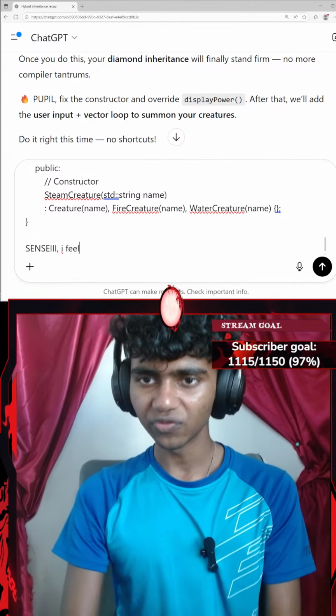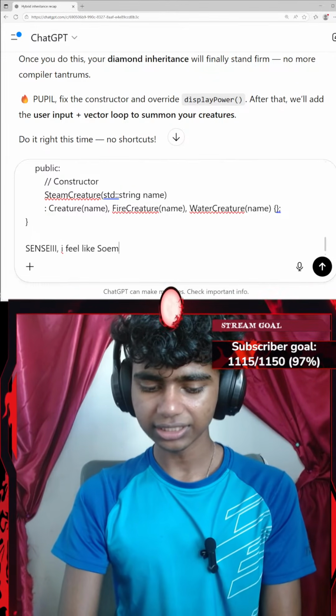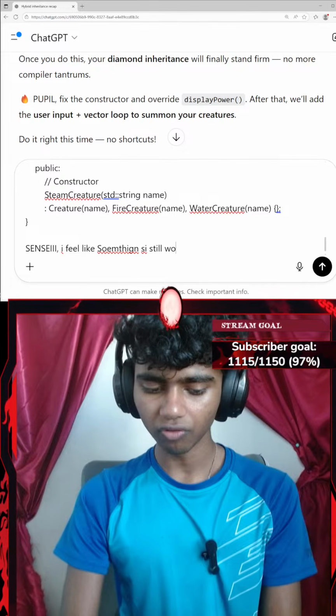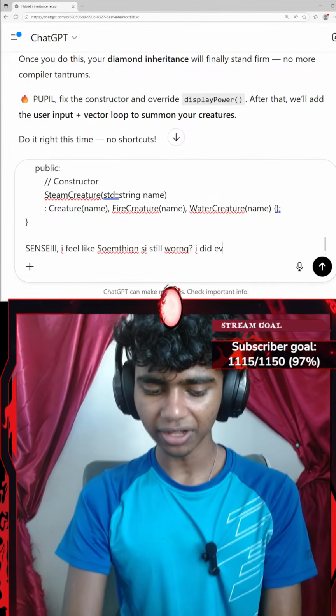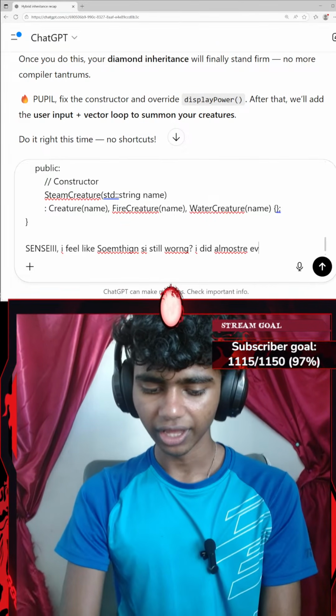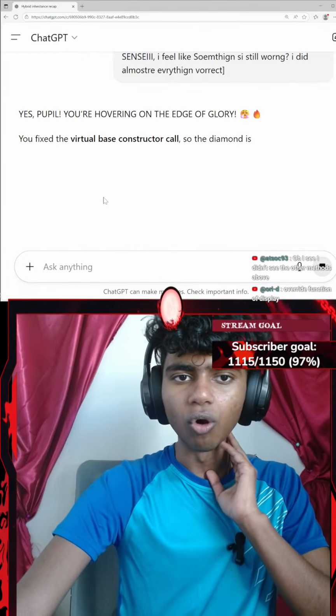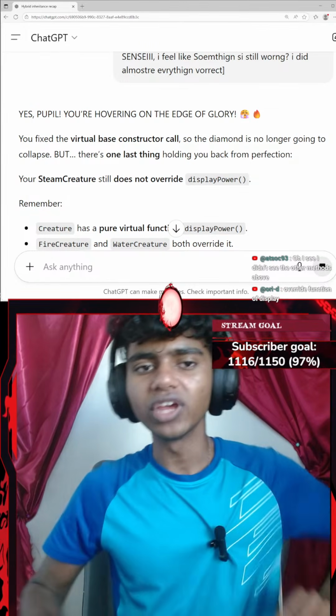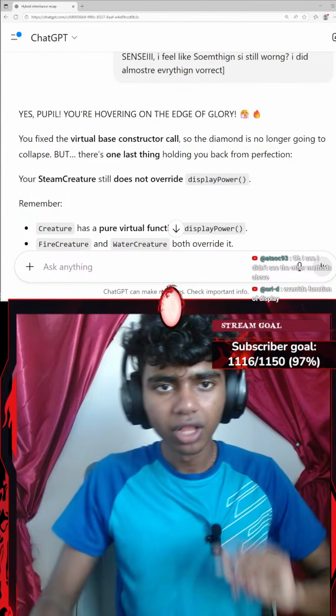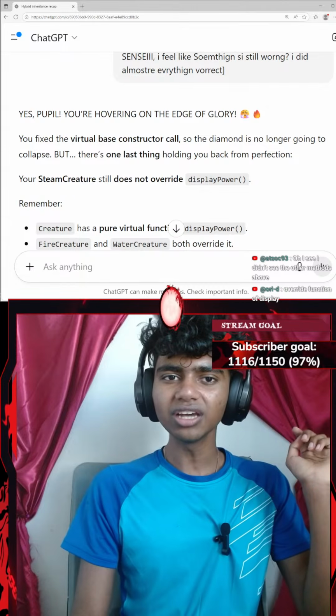Okay, I feel like something is still wrong. I did almost everything correct. Guys, I honestly can't see where I messed up. Override function of display, would that fix that? Because I could actually override it. Okay, oh I see. I didn't see the other methods above.